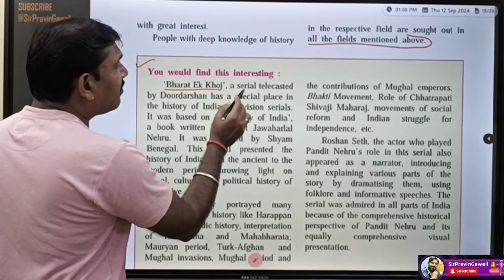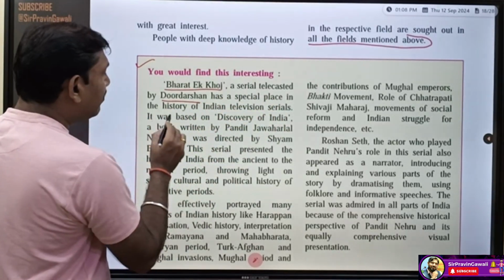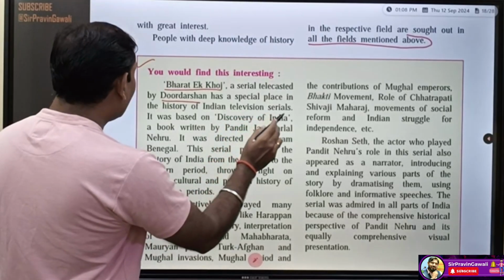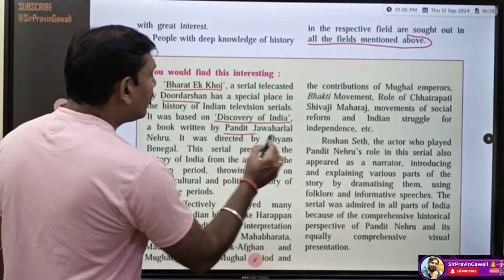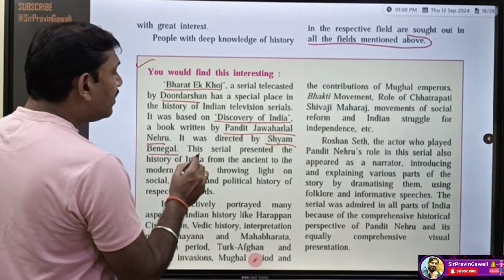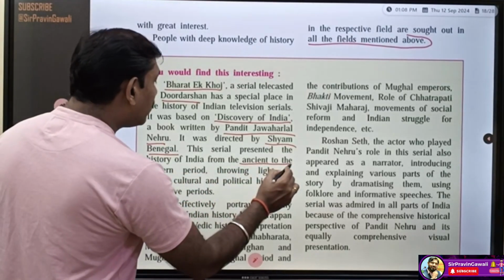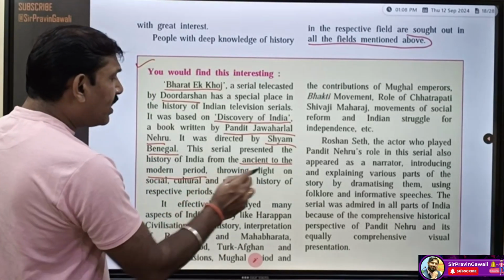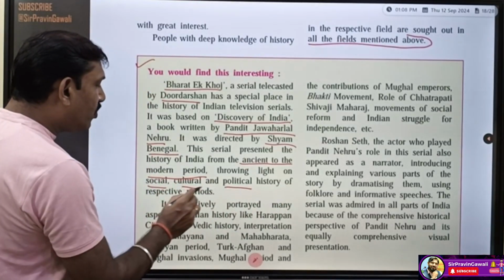Bharat Khoj, a serial telecast by Doordarshan, has a special place in the history of Indian television serials. It was based on Discovery of India, a book written by Pandit Jawaharlal Nehru. It was directed by Shyam Benegal. This serial represented the history of India from the ancient to the modern period, throwing light on the social, cultural and political history of respective periods.